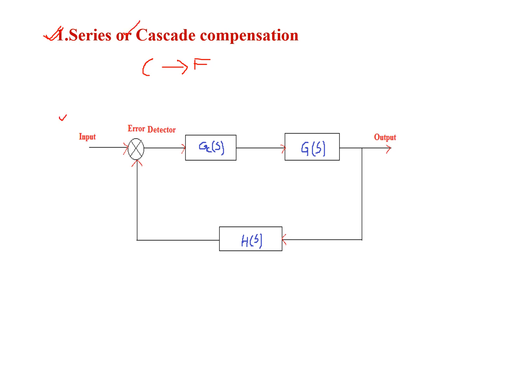This is the block diagram of series or cascade compensation. Here G(s) is the forward path, Gc(s) is the transfer function of the compensator, and H(s) is the feedback path. Here the compensator is connected in series to the forward path, so this type of compensation is called series or cascade compensation.